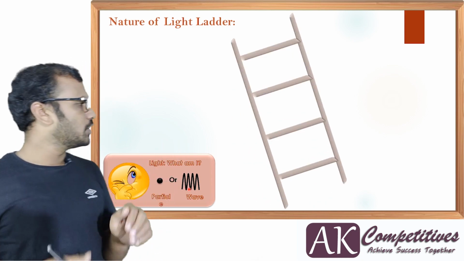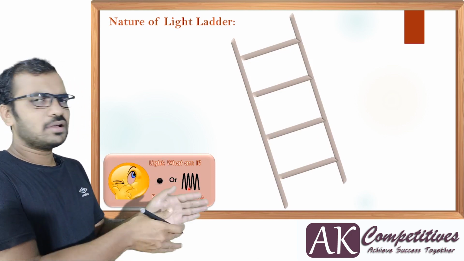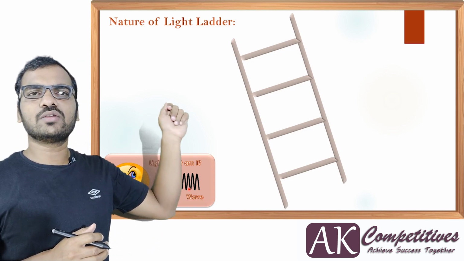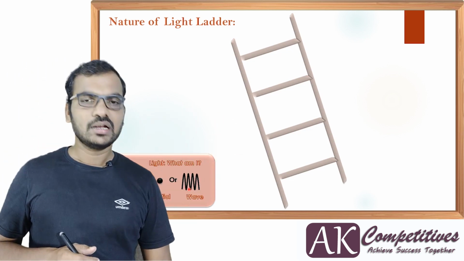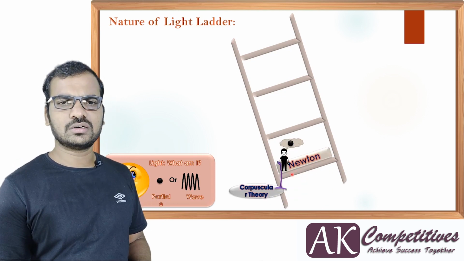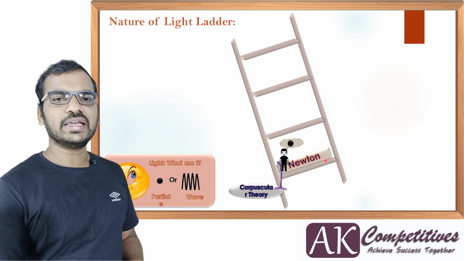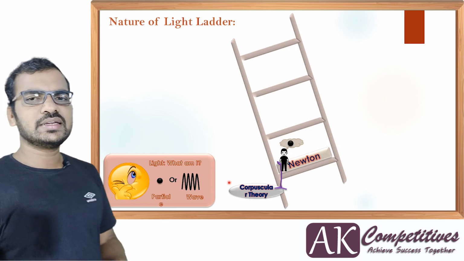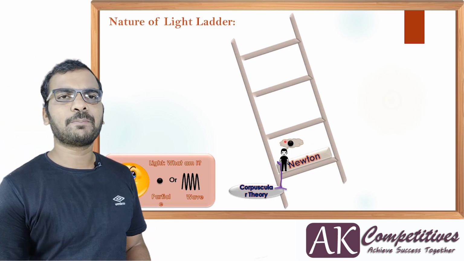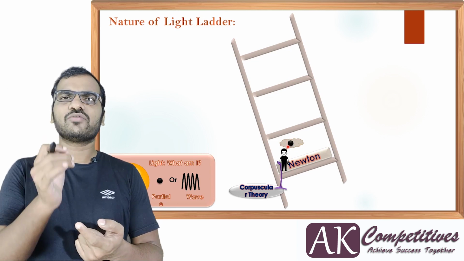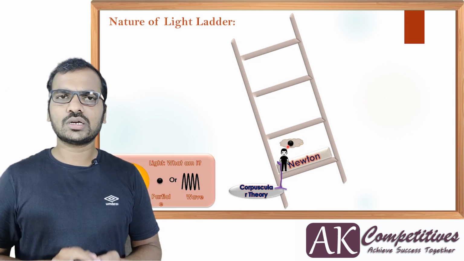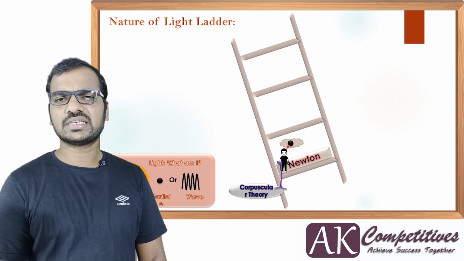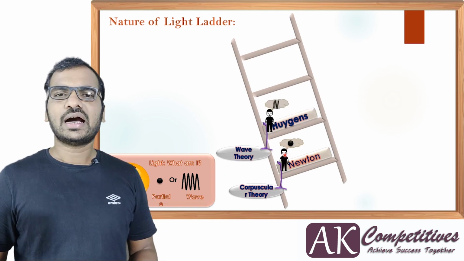So let us take a ladder in which we go through the history, from the beginning to the end, which is related to classical. We'll just touch at the end on what is quantum, and we are going to stop it. Now see, the first ever theory developed on optics is by Newton, called the corpuscular theory, according to which he said light is a particle, but this particle has mass that is very small, almost negligible. This is what Newton said, and Descartes even accepted it.